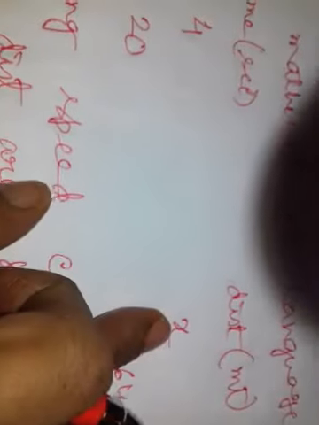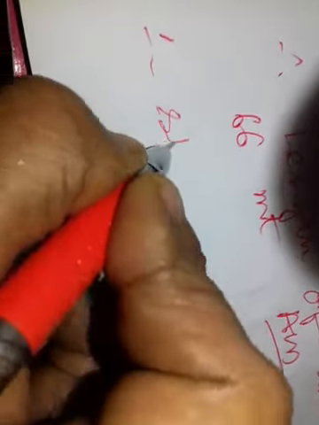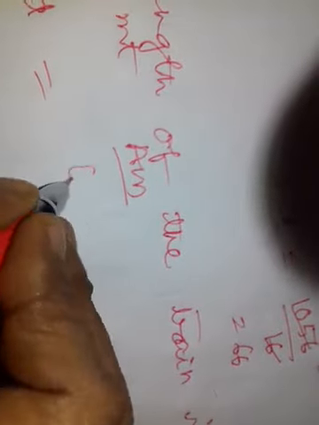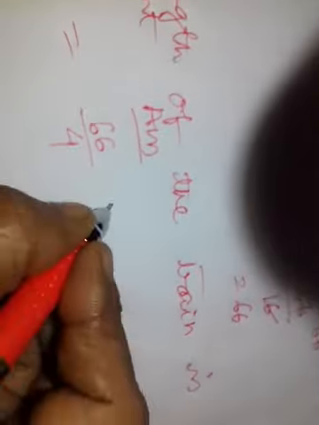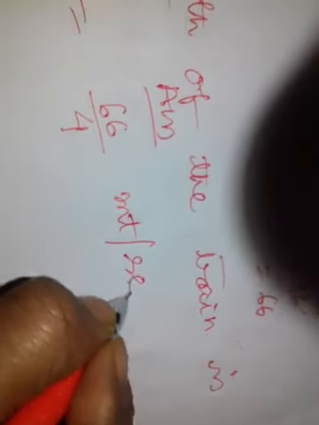Another part is there, its speed. So in 4 seconds the train goes 66 meter. Therefore speed is equal to 66 meter goes in 4 seconds. That means 66 by 4 meter per second.